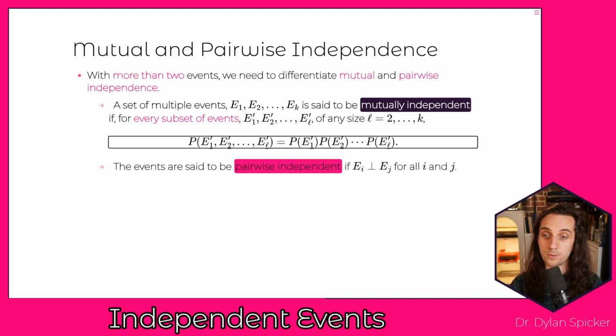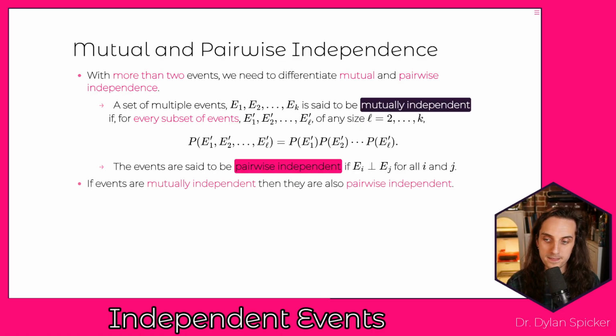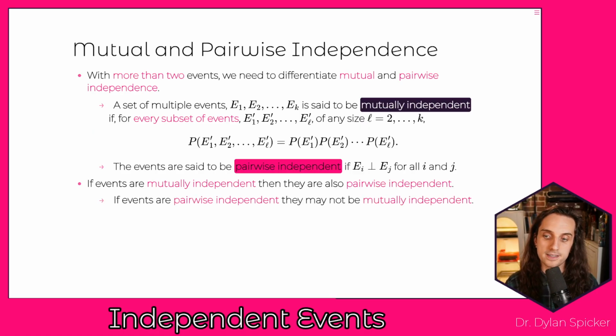Alternatively, we can also think about what we call pairwise independence. Events are said to be pairwise independent if any two events satisfy our independence. So if you take out A and B, they're independent. If you take out B and C, they're independent. Or if you take out A and C, they're independent. If events are mutually independent, then they are also pairwise independent. However, if events are pairwise independent, they might not be mutually independent. And so mutual independence is stronger.